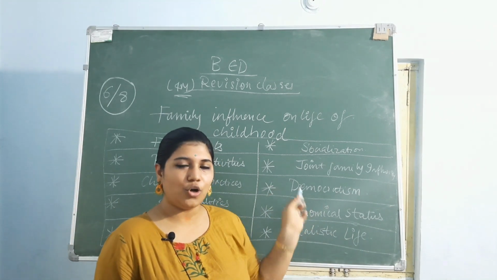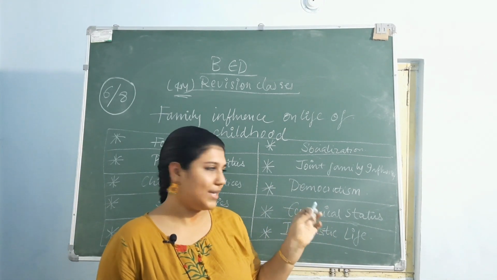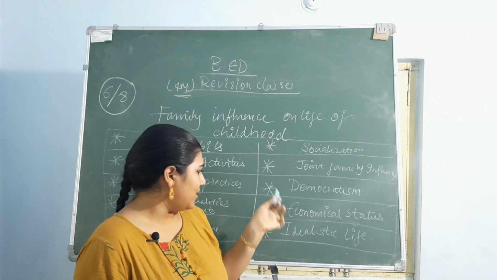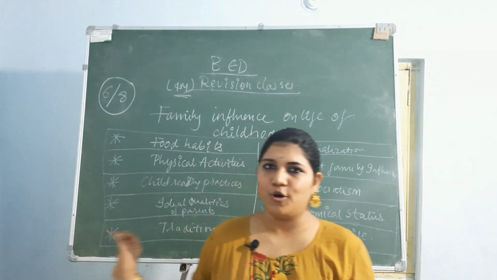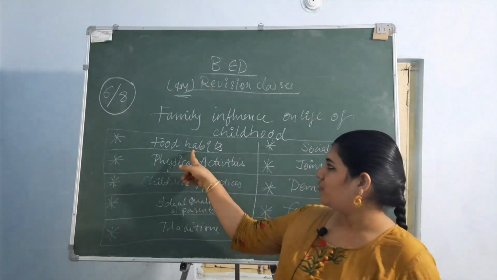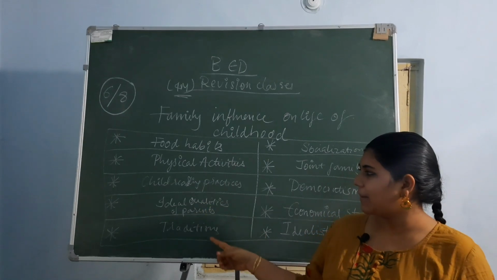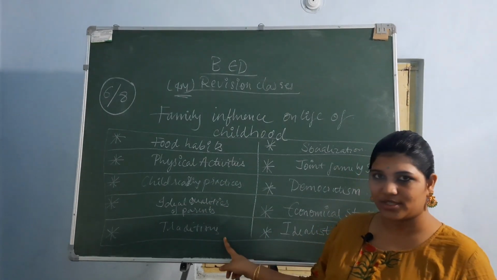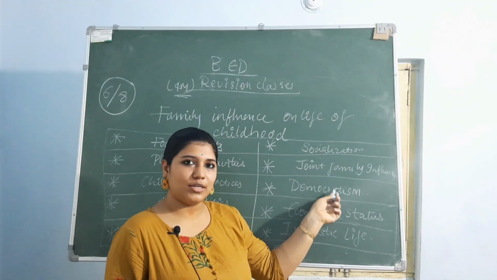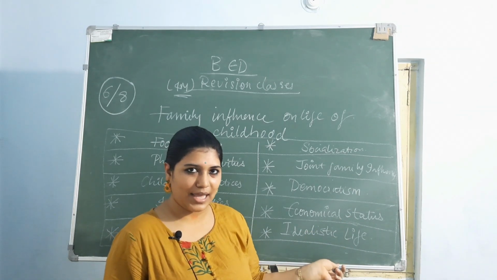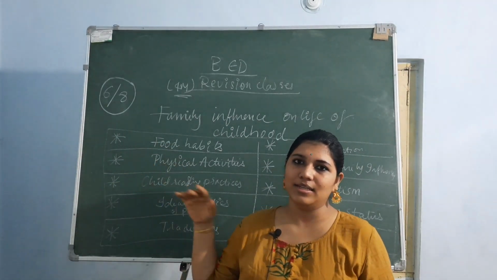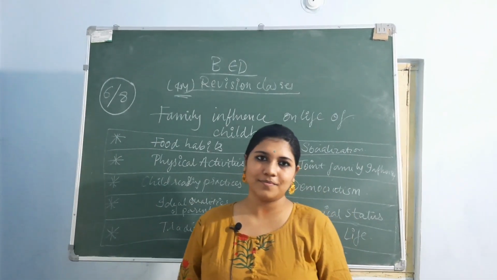Then if you are meeting all these qualities that you should have to meet an idealistic life of your child, then you will be having all these characteristics. These are the 10 characteristics observed as the main important things that influence childhood. What are those? Food habits, physical activities, child rearing practices, ideal qualities of the parents, traditions and cultures, then also socialization, joint family influences, democratism, economical status, and idealistic life. These are the 10 characteristics that come to the end of the 6th answer. Let's move on to the next topic.